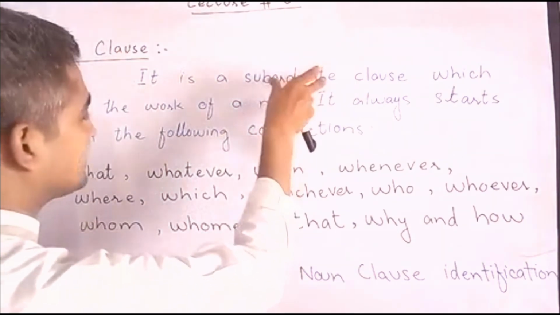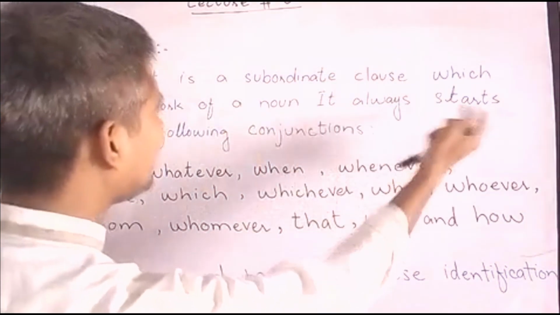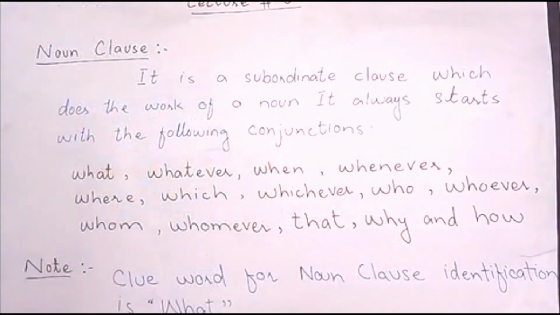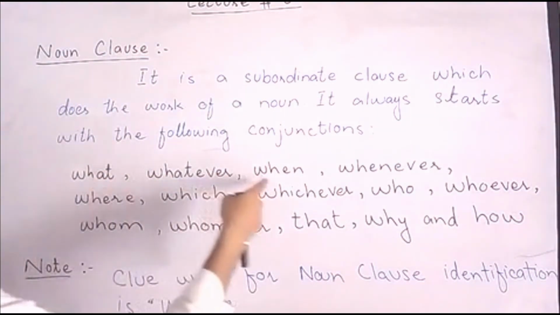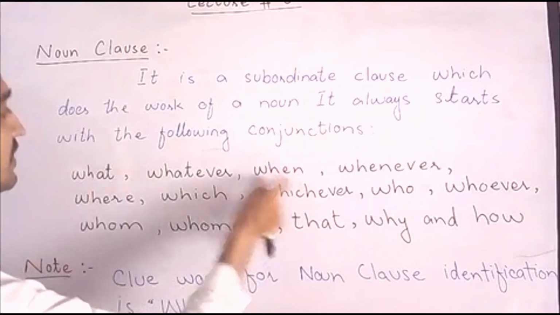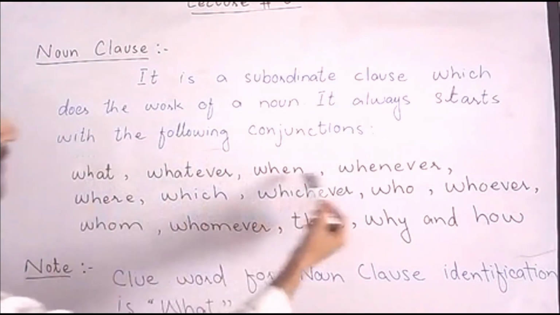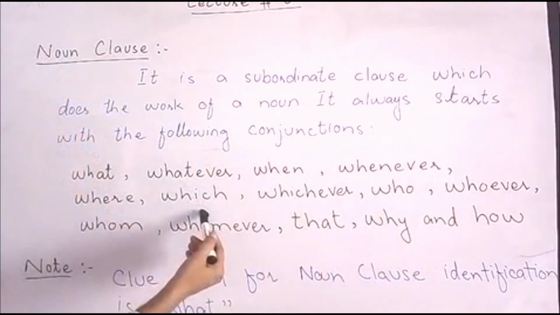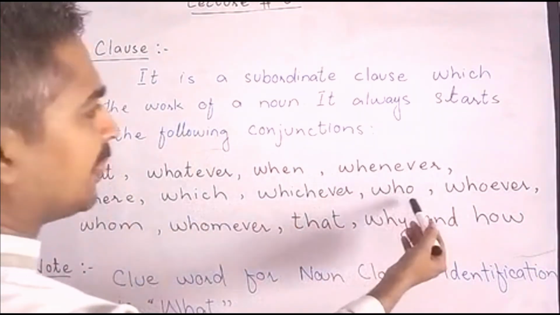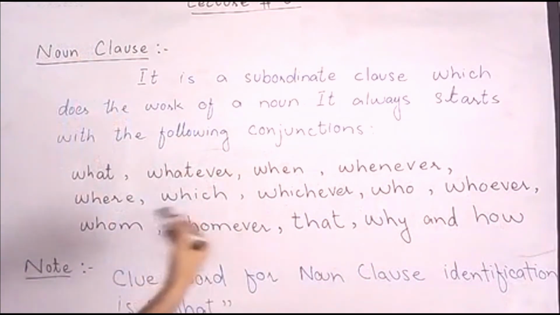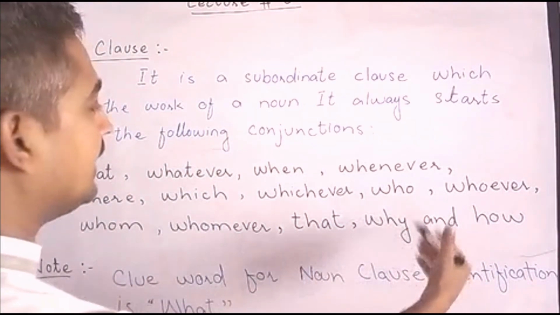It is a subordinate clause and it always starts with the following conjunctions, which I have mentioned: what, whatever, when, whenever, where, which, whichever, who, whoever, whom, whomever, that, why, and how.